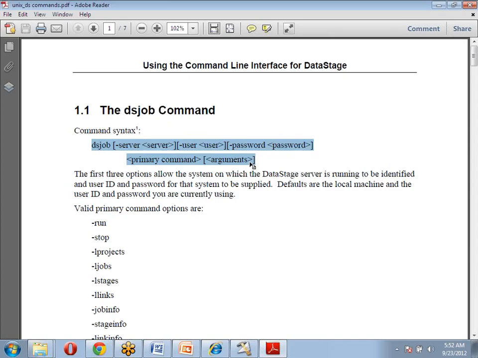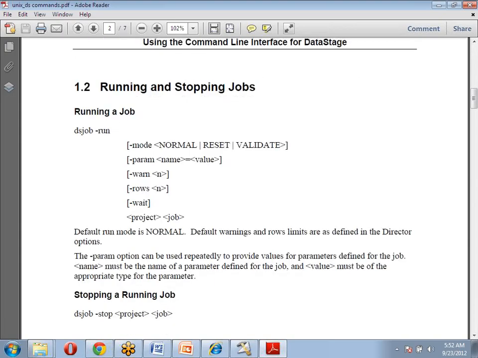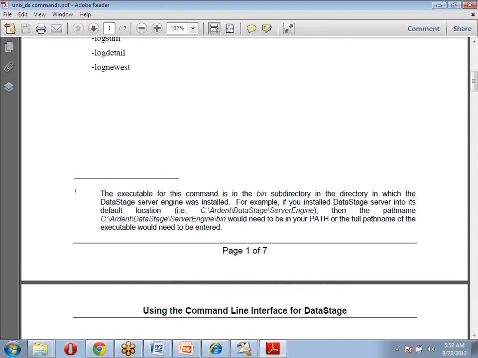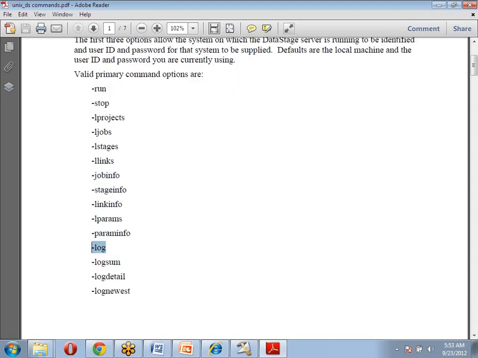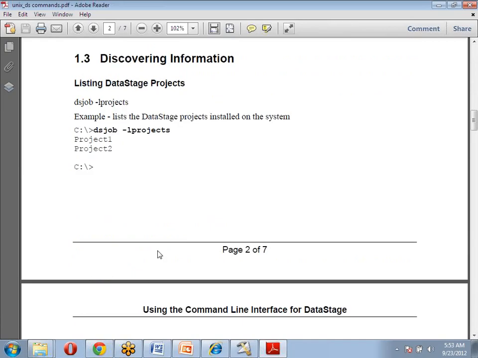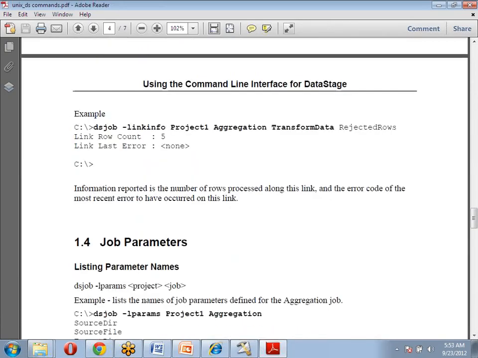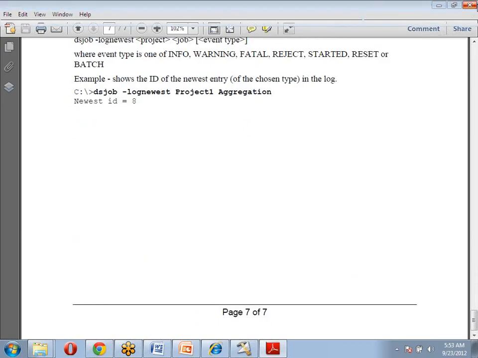Those are job commands: run, stop, list of projects, job info, log, log summary. These are all the details we can identify by using the parameters.